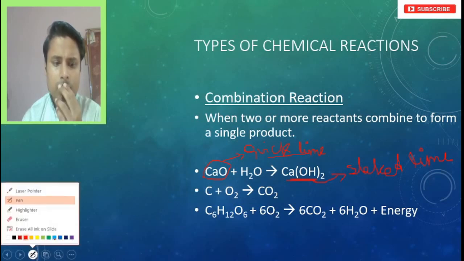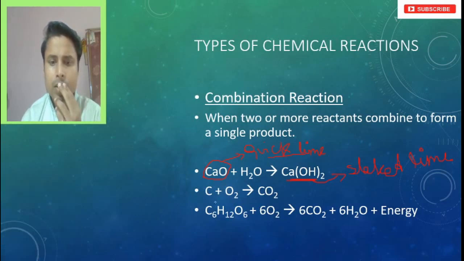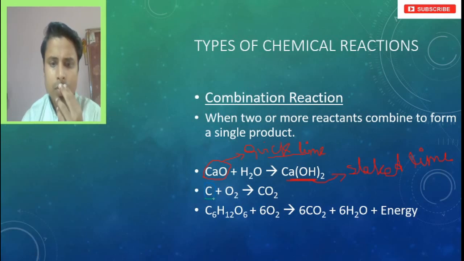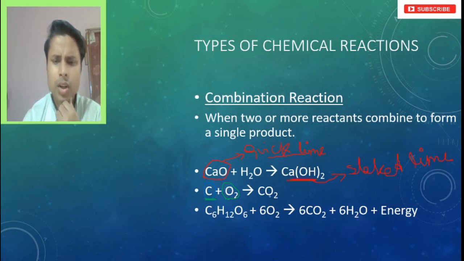So like this is another example, where carbon is an example of coal, right? In coal also carbon is present. When coal burns in the presence of oxygen, so whenever something burns, it burns in the presence of oxygen only, it produces a gas, that is carbon dioxide gas. This is an example of burning of coal.